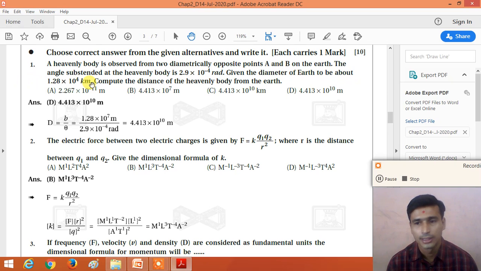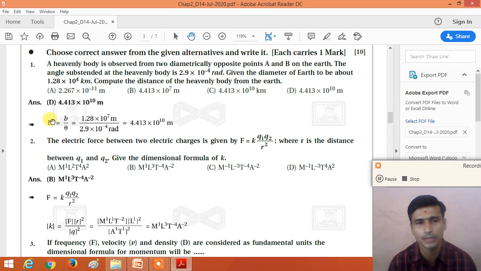Dear student, remember this, all the units given in the sentence. So 1.28 into 10 raised to 4 kilometer is equal to 1.28 into 10 raised to 7 meter. So how do we calculate the distance of the heavenly body from the earth?